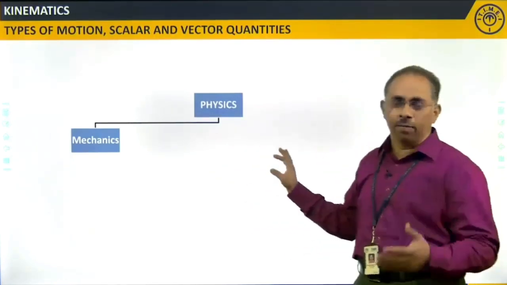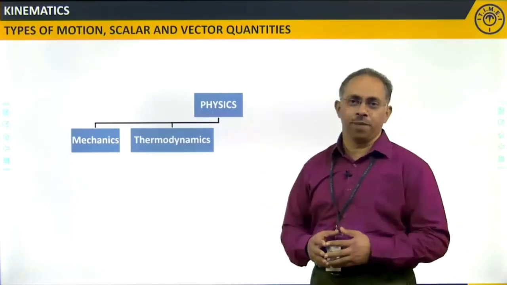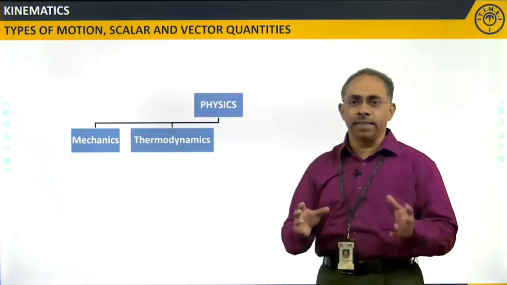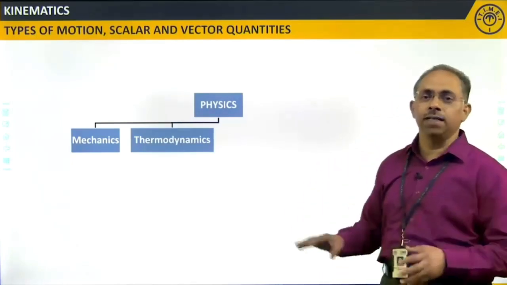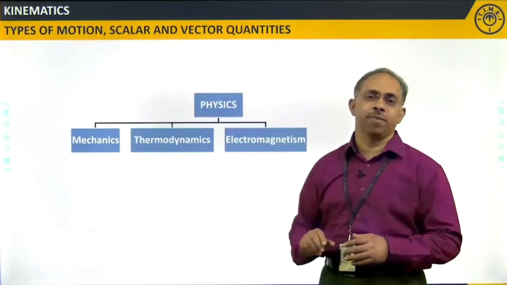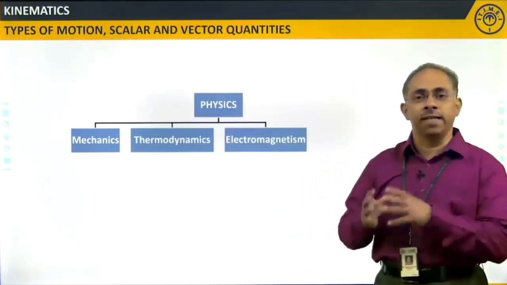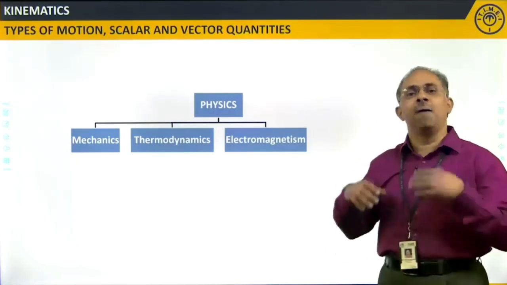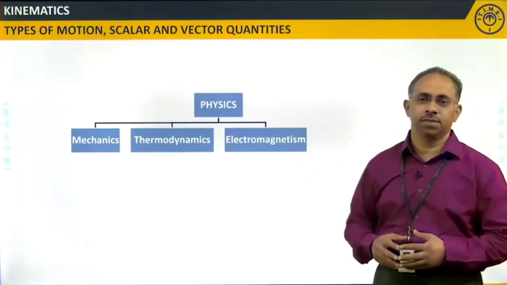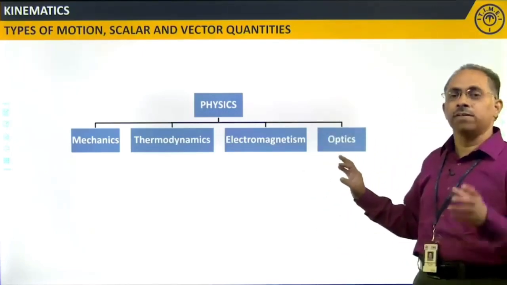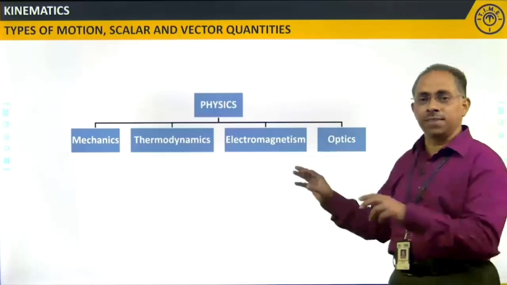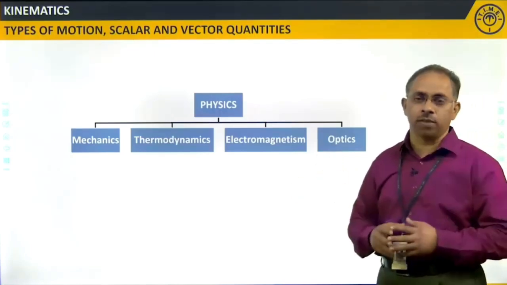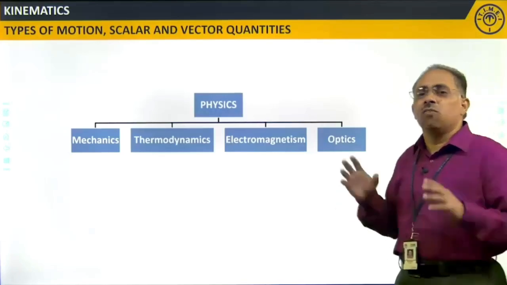Again, we have one more branch, let's say thermodynamics. Thermodynamics deals with temperature, heat and their related phenomena. Similarly, we have another branch like electromagnetism. Electromagnetism is related to electricity as well as magnetism, their interrelationship and the applications related to those effects. Similarly, the branch of physics which deals with light, its behavior and its relationship with other physical quantities is called optics. Like this, we have a number of